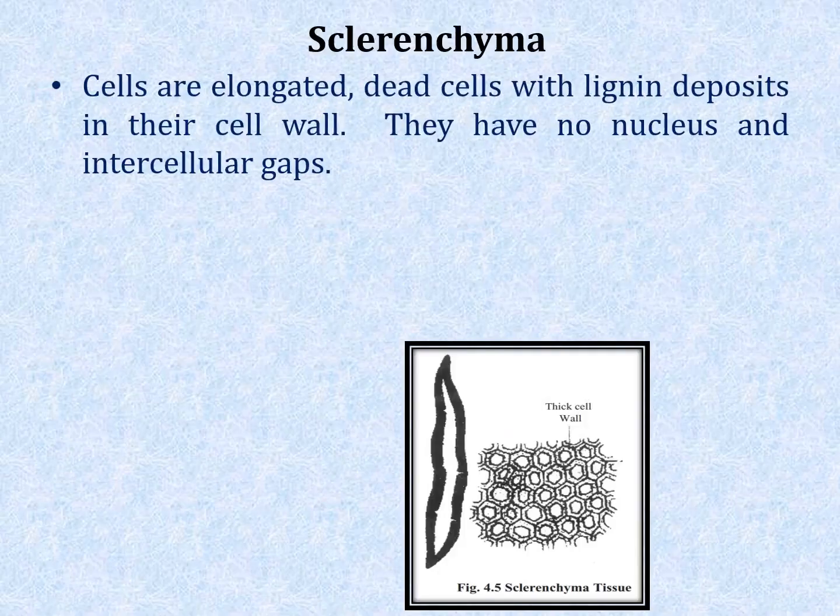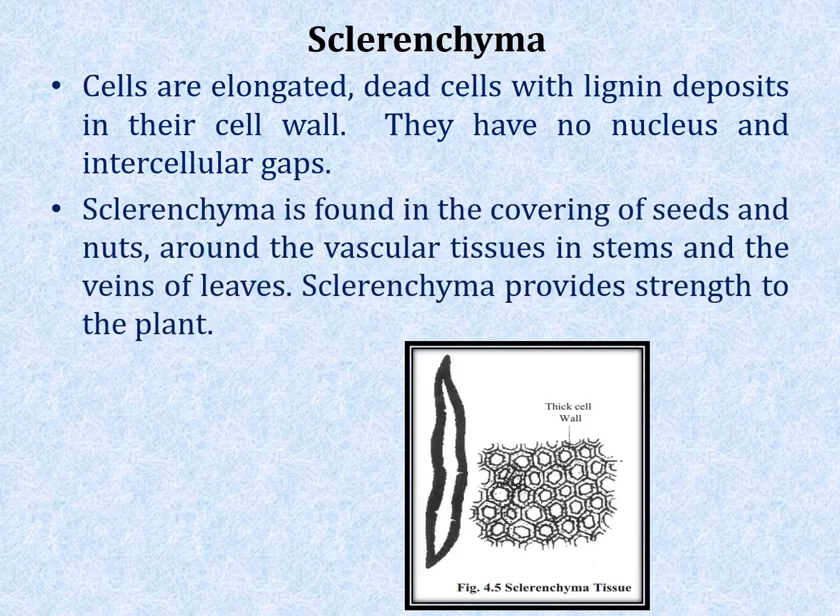Sclerenchyma. Cells are elongated dead cells with lignin deposits in their cell wall. They have no nucleus and no intercellular gaps. Sclerenchyma is found in the covering of seeds and nuts, around the vascular tissues in stems and in veins of leaves. Sclerenchyma provides strength to the plant.